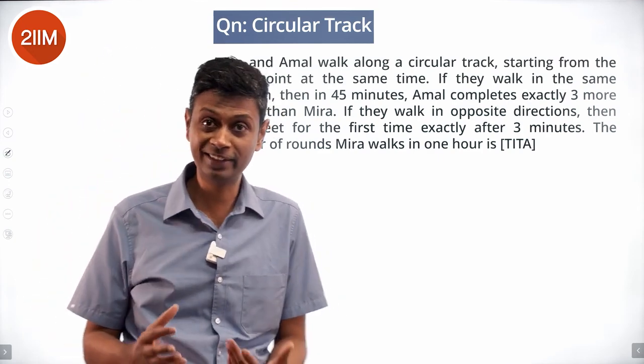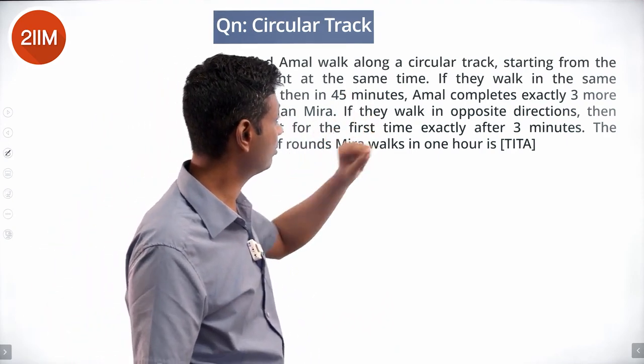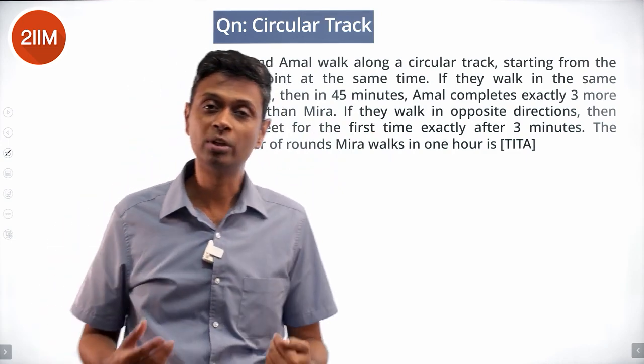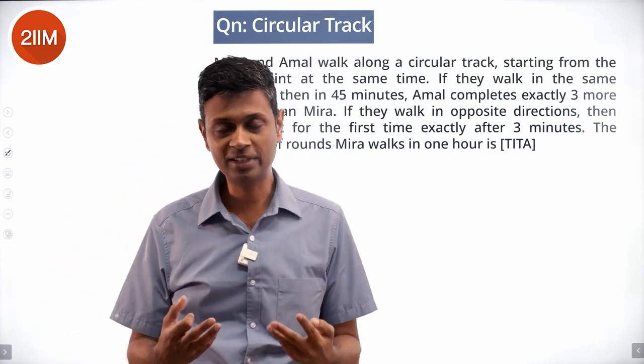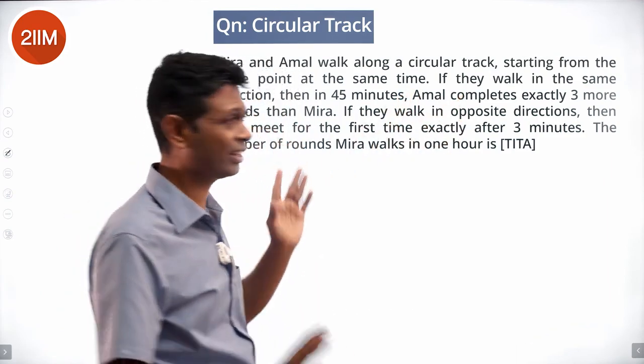I was put off by this a little bit. If they walk in the same direction, then in 45 minutes, Amal completes exactly 3 more rounds than Mira. But if they walk in the same direction or in opposite directions, in 45 minutes, they can complete only the same number of laps. I just didn't get that.